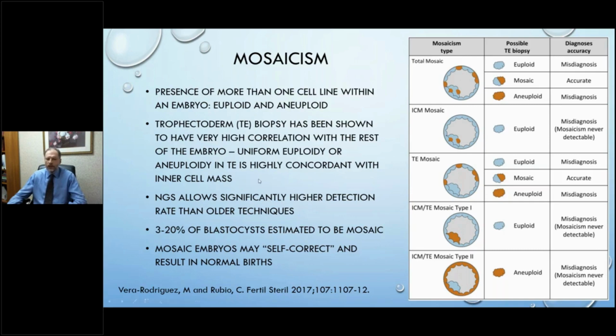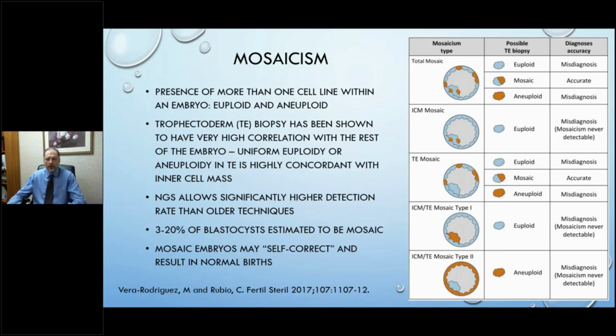Next generation sequencing allowed us to have a much higher detection rate of mosaicism. And the prevalence of mosaicism has been reported over a significantly differing range, with some techniques demonstrating as low as 3%, while others demonstrate over 20%. This has led some to speculate that perhaps mosaicism is being overcalled by some labs and is maybe nothing more than noise or lab error. Perhaps it's due to the techniques used to perform the biopsy itself.